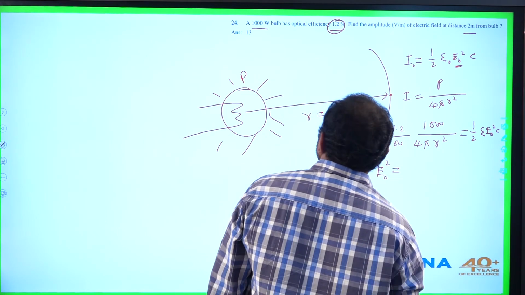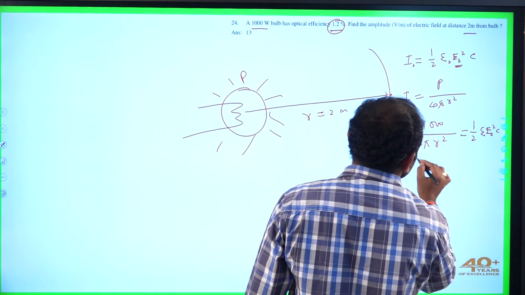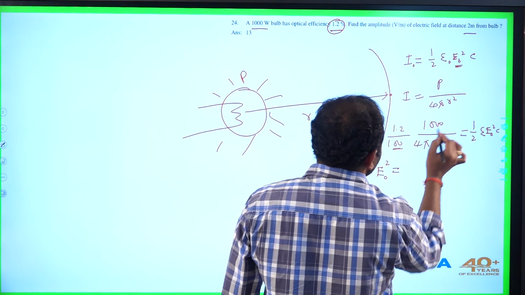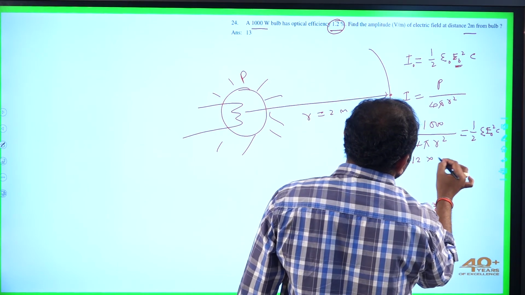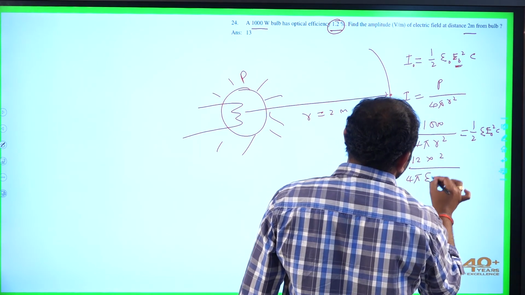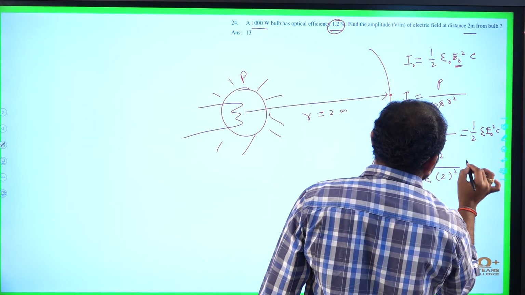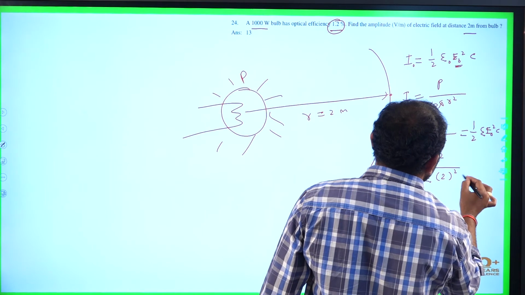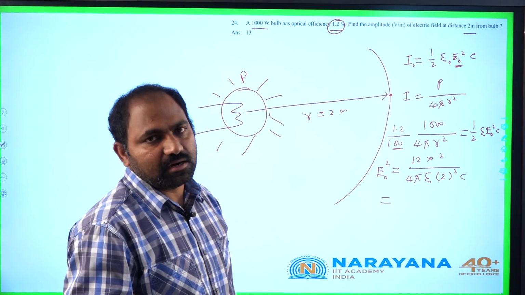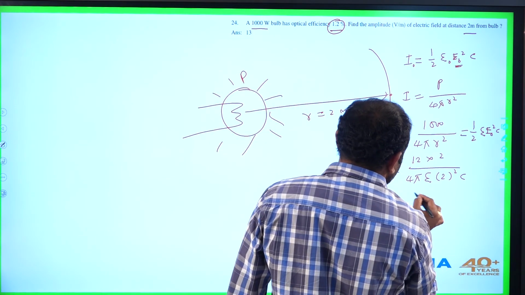E naught square equal to, let us rearrange this, 1.2 into here 100, here 1000, this is 12 into 2 by 4 pi epsilon naught, r given is 2 meters, so this is 2 square into C. We know that 1 by 4 pi epsilon naught is 9 into 10 power 9.